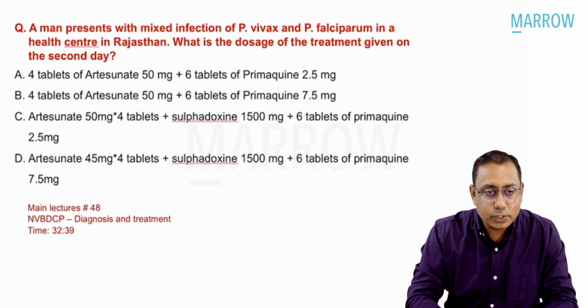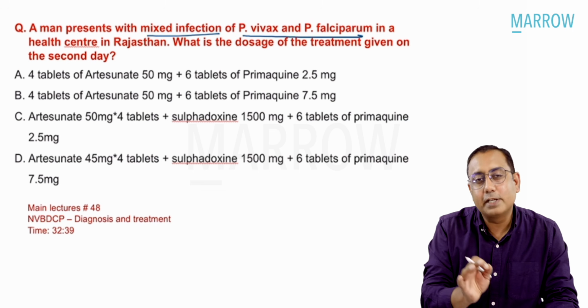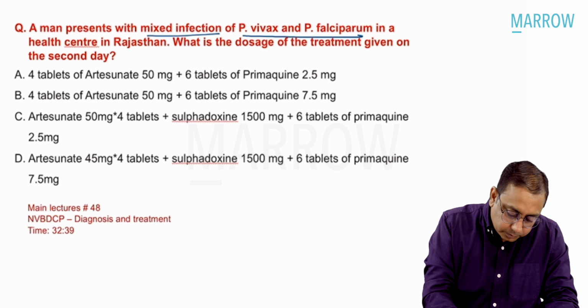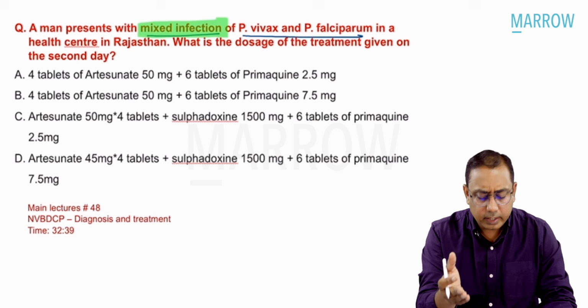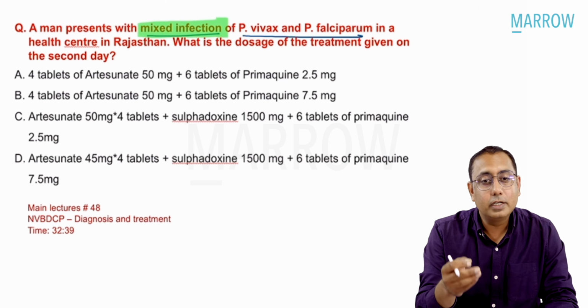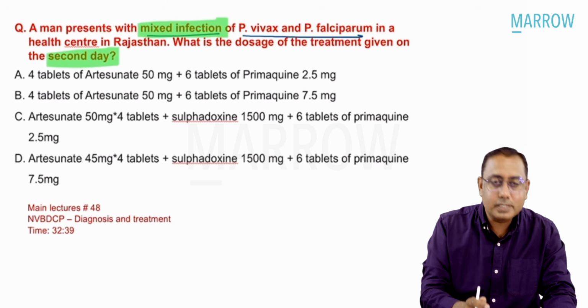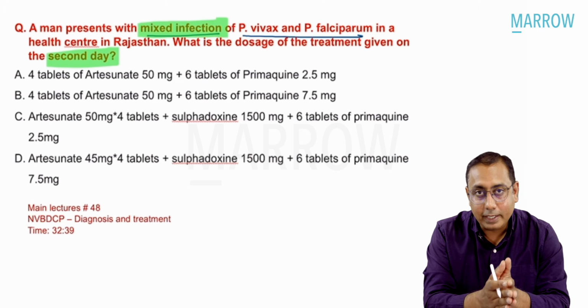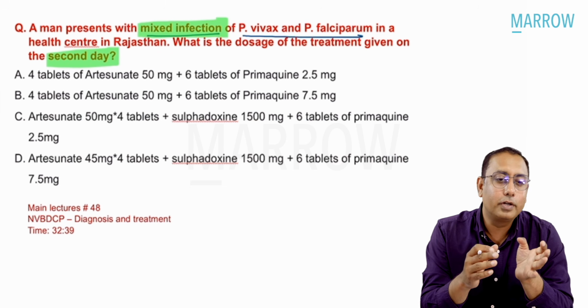Now coming over to the next one. A man presents with mixed infections of Plasmodium vivax and Plasmodium falciparum. This question specifically talked about mixed infection in a health center in Rajasthan. What is the dosage of treatment which is given on the second day? There was mixed infection for malaria, both Plasmodium vivax and falciparum, and what is the treatment to be given on the second day?